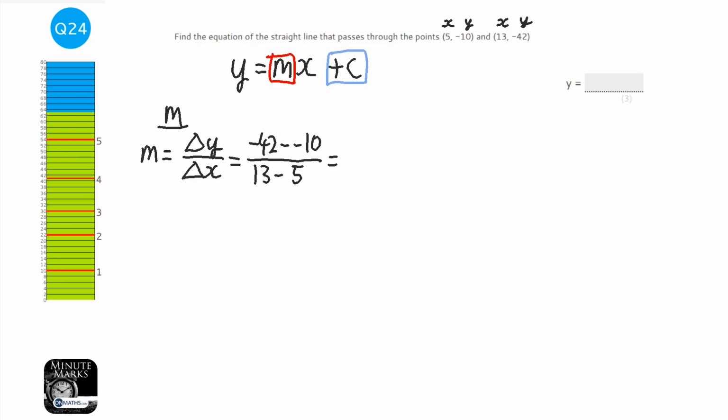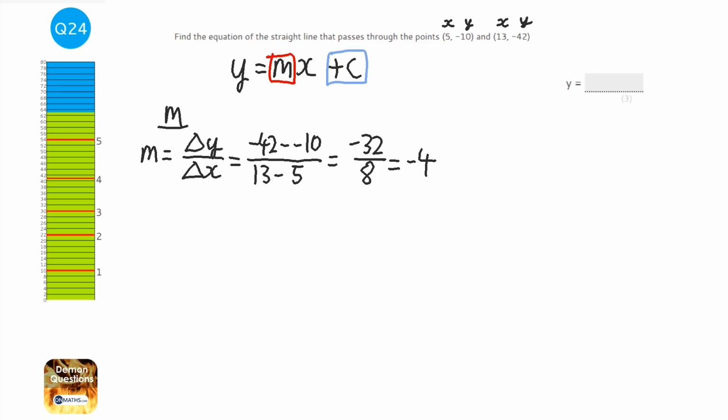So those two minuses make a plus, so it's minus 42 plus 10, which is minus 32, over 13 take away 5, which is 8. So minus 32 divided by 8 is going to be minus 4. So the gradient is minus 4, and we know that it's going to be y equals minus 4x plus something.